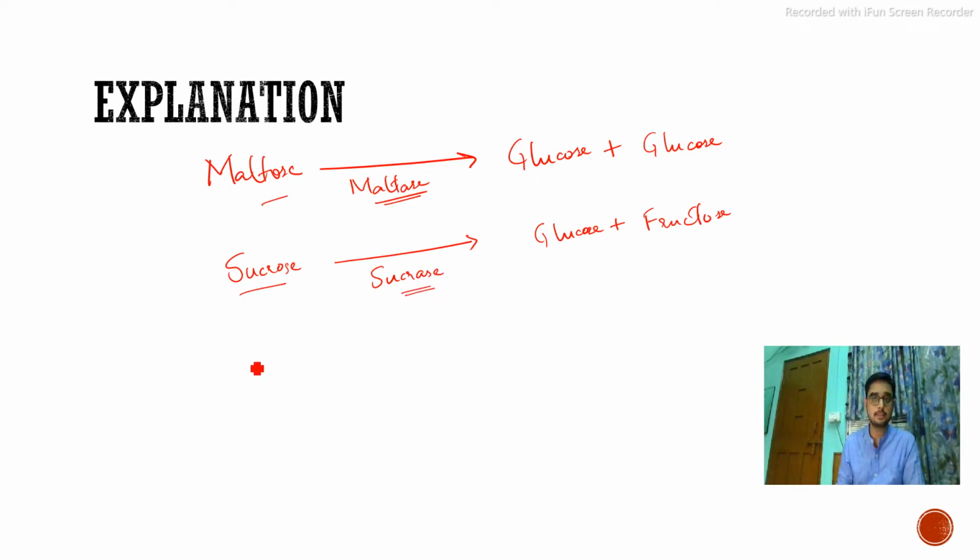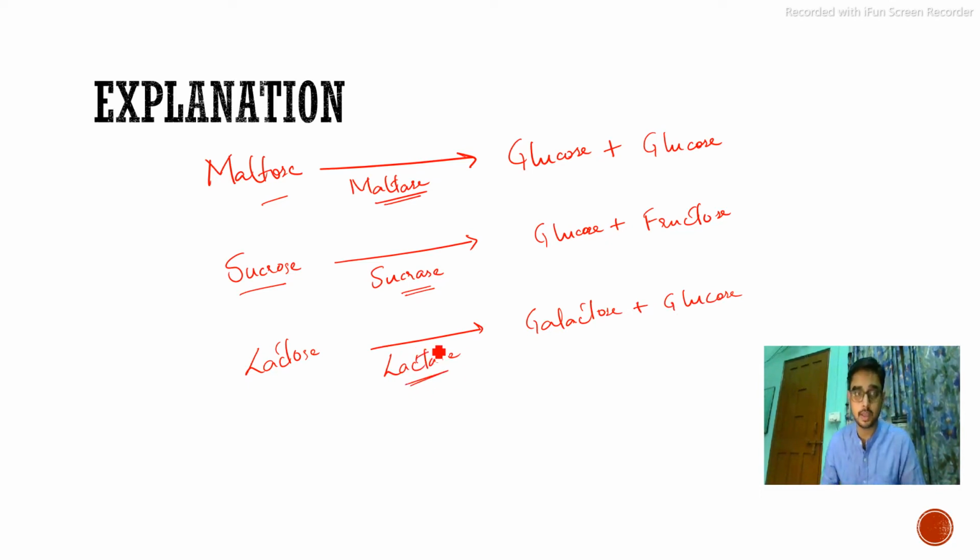The last is lactose. It will break down into galactose, which is a sugar, plus glucose, and the enzyme responsible is lactase. It's easy to remember this way.